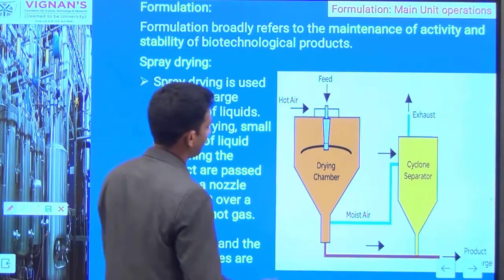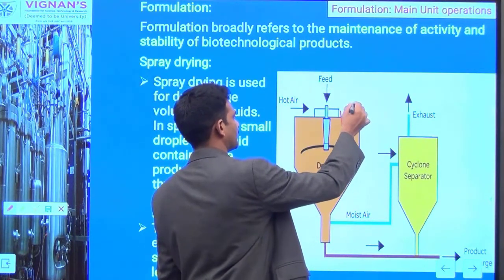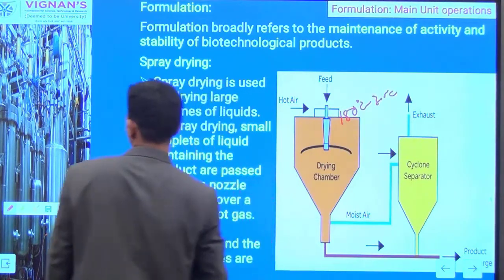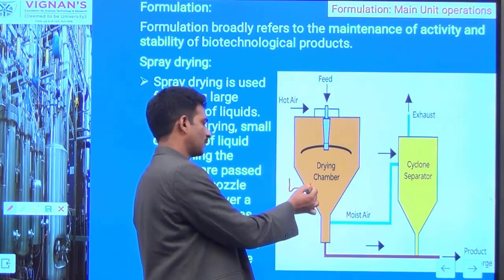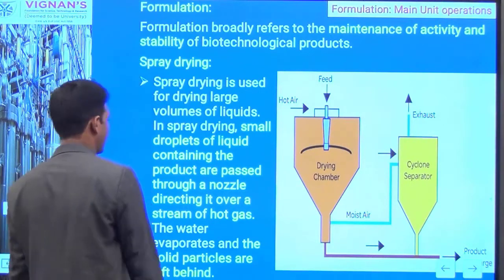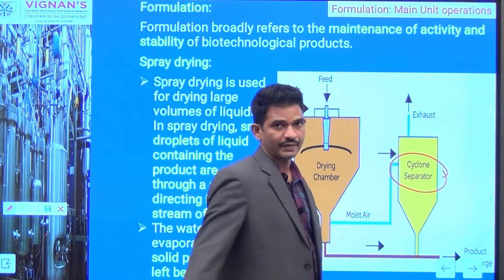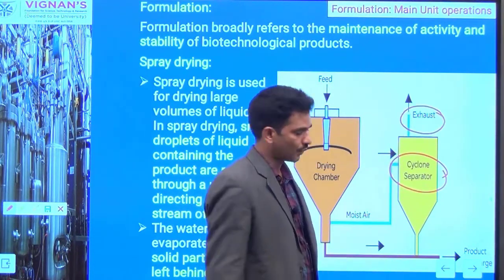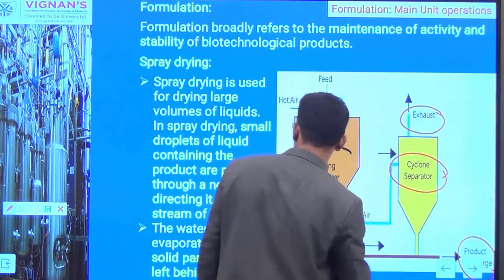Once the droplet is exposed to a very high temperature, in the range of 150 to 300 degrees, for a very short time, around 1 to 10 seconds, the cells are dried out. This dried powder is sent into a cyclone separator. From this we can remove all particulate matter from the powder, and the remaining dry powder we can collect by centrifugal force.